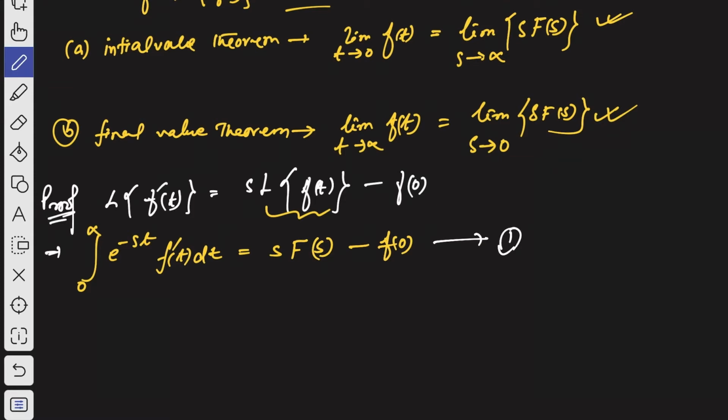Now let us take limits on both sides in order to prove this initial value theorem. Let us take limits on both sides for s tends to infinity.